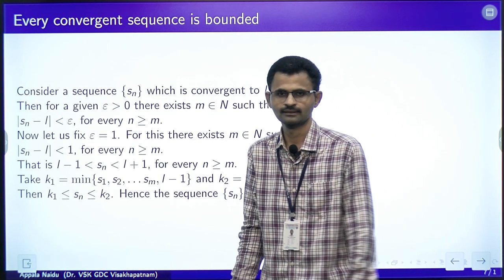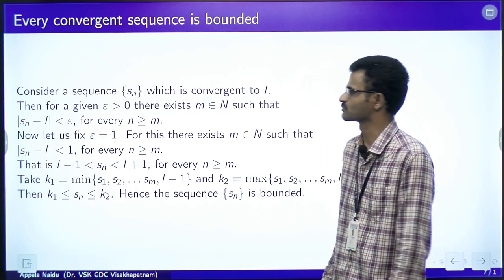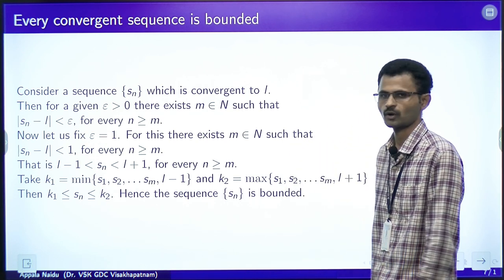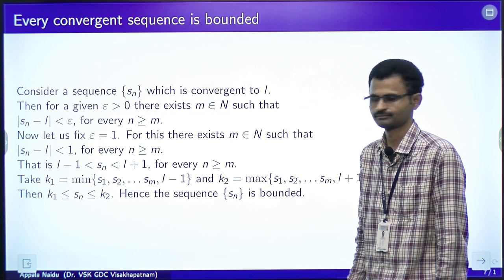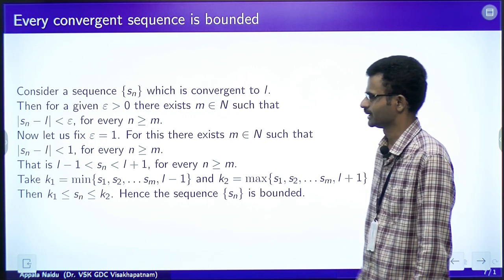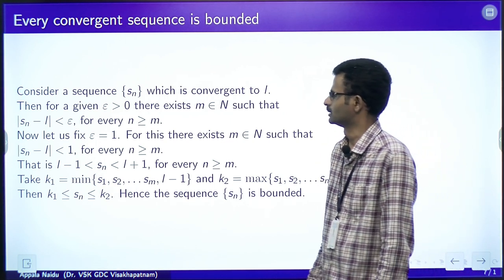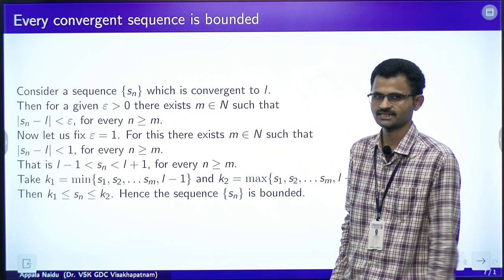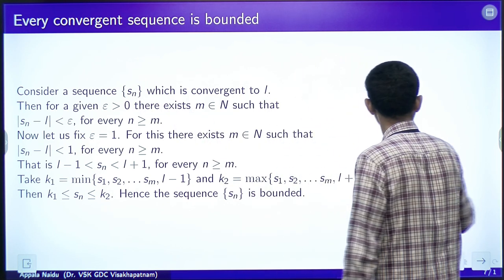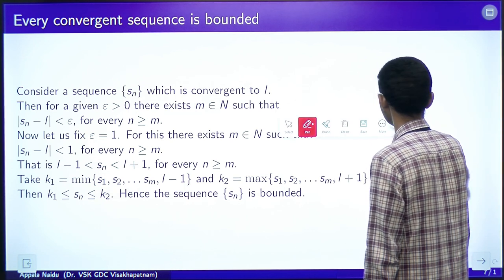Now, let us prove that every convergent sequence is bounded. This is another property of convergent sequences. Here also we will prove it by using the definition only. Let Sn be a convergent sequence and L be its limit.